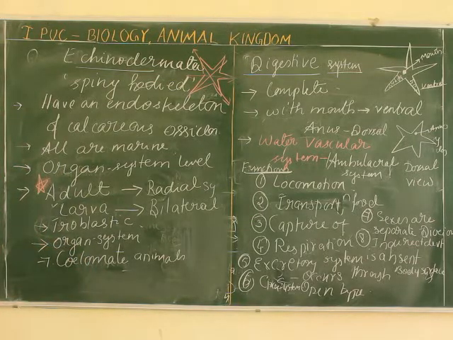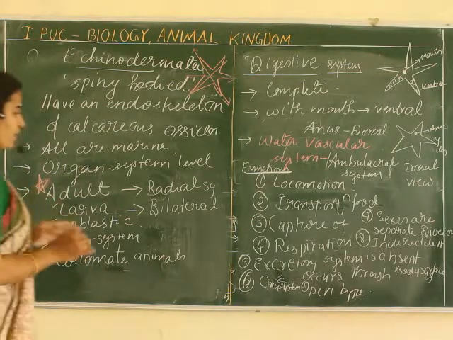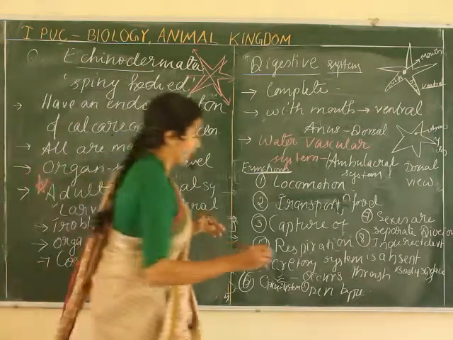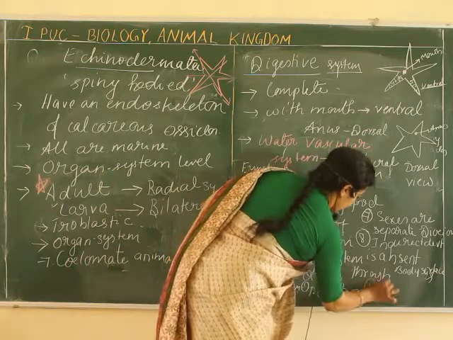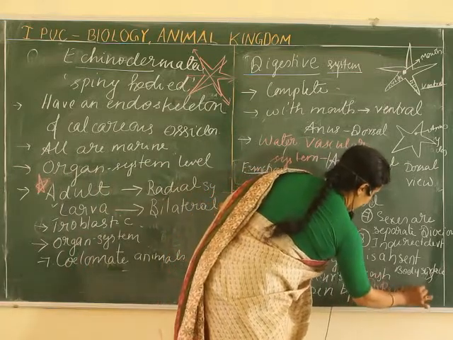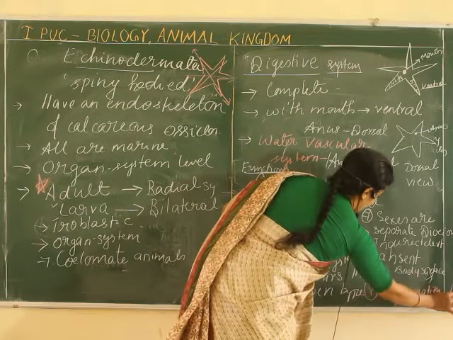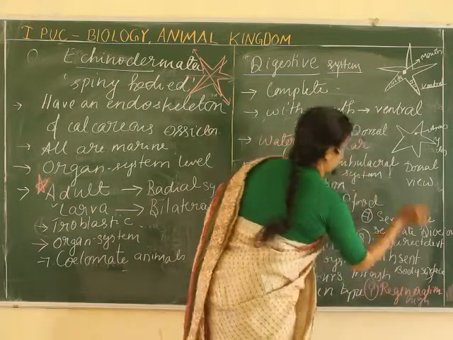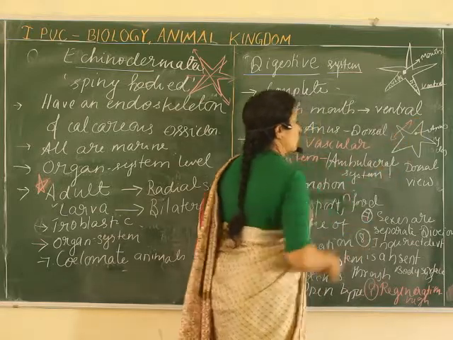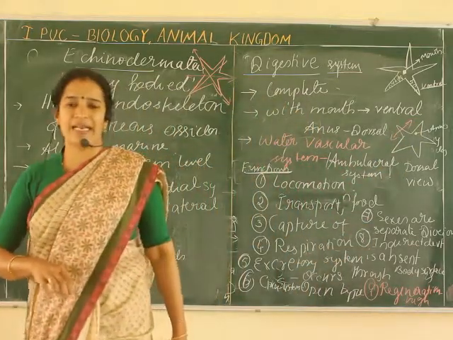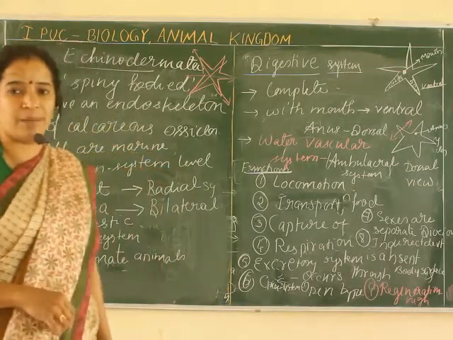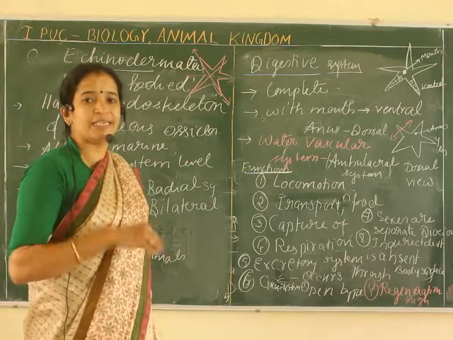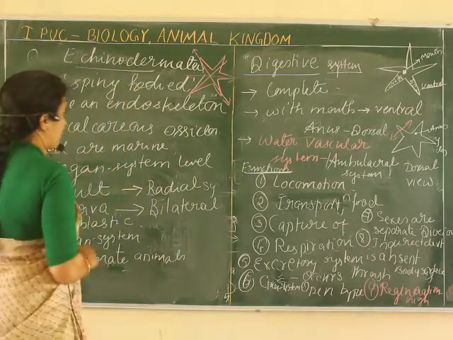Remember, Echinodermata have a high power of regeneration. If any part of their body is cut or lost, they can regain that part by the power of regeneration. Not the whole body, but any part.